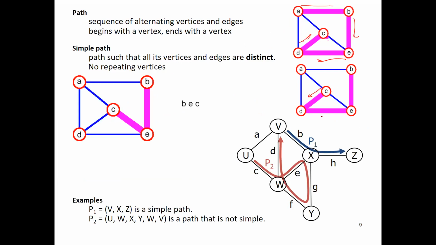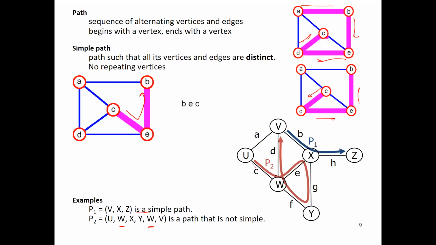Other paths are also possible. C to D, D to E, E to B. Similarly, these are some possible paths going from C to B. These are called simple paths, and there are other paths which are not simple paths. If there is a redundant set of vertices, where a vertex comes more than one time, like in this case, vertex W comes more than once, so this is not a simple path.